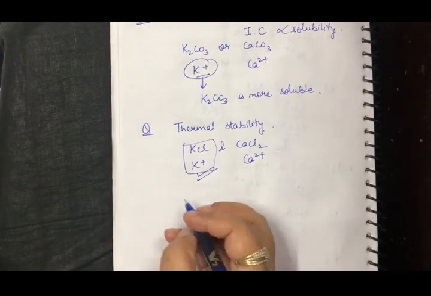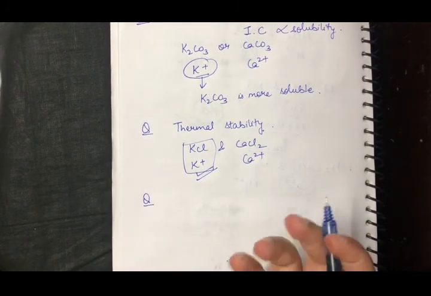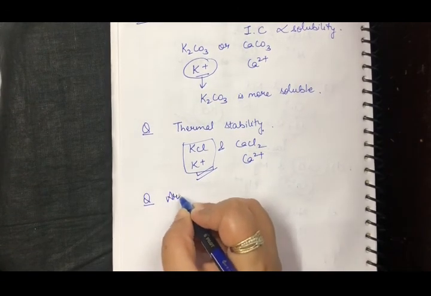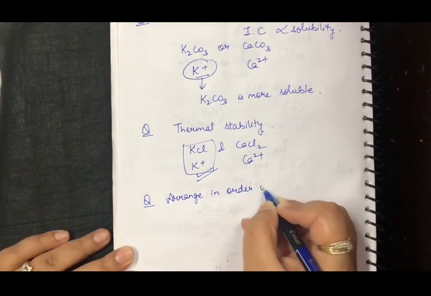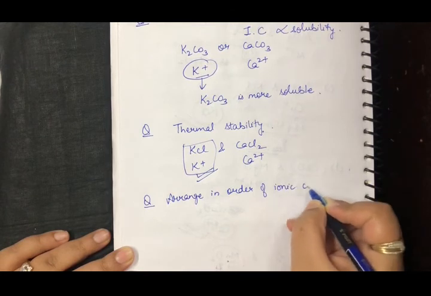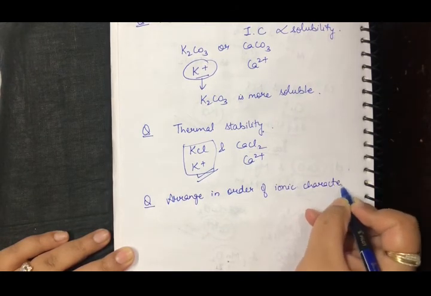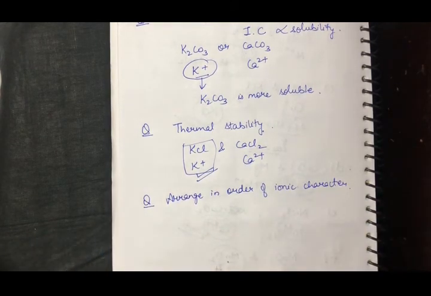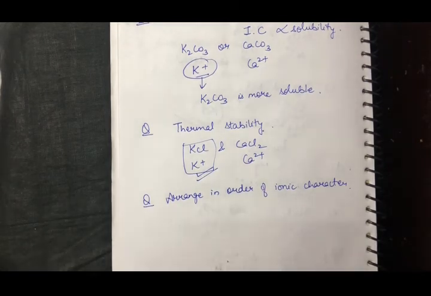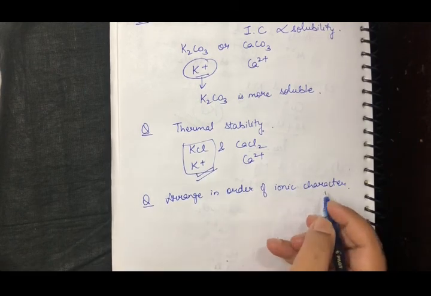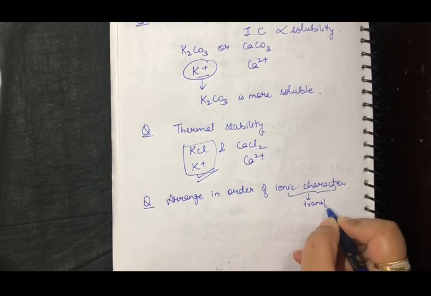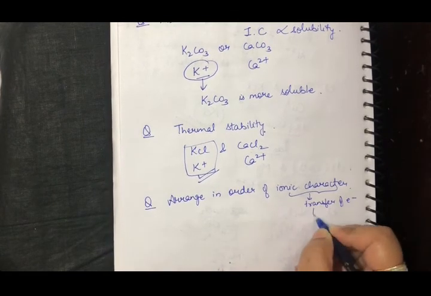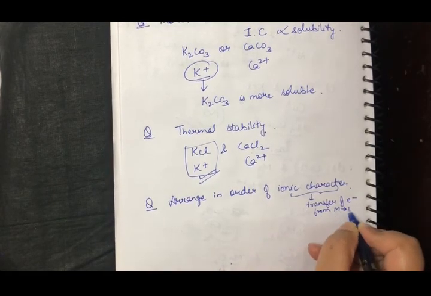Also, there are a few questions that regularly come in exams wherein you have to arrange in order of ionic character. I am not writing increasing or decreasing because my main aim is to explain the concept. If it is in the increasing order, you can do it like that. So if you have to arrange them in the order of ionic character, what is it talking about? It is talking about the transfer of electron from metal to the non-metal.